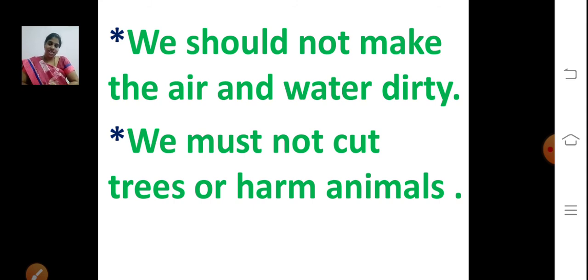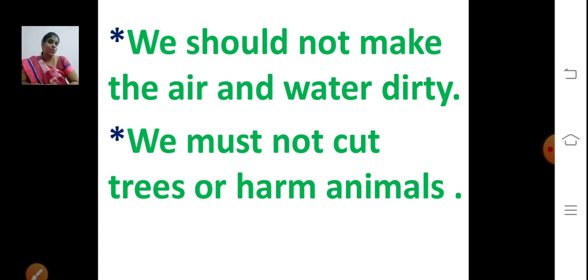So what is the earth covered with? Earth is covered with land, air and water. And we saw the different types of land and water. Where can you find water? In oceans, seas, rivers, lakes and ponds. And what is water used for? We need water to drink, cook our food, wash our clothes and keep ourselves clean, right? And we should not throw the garbage into the seas and oceans.